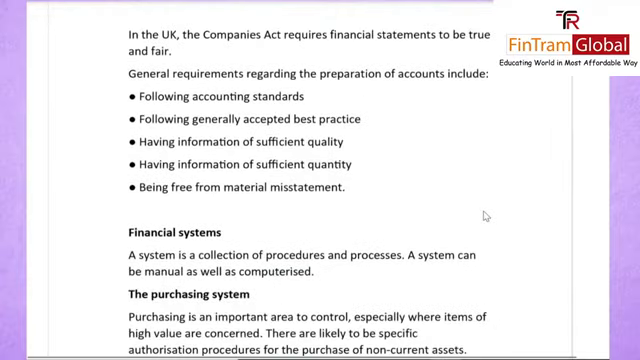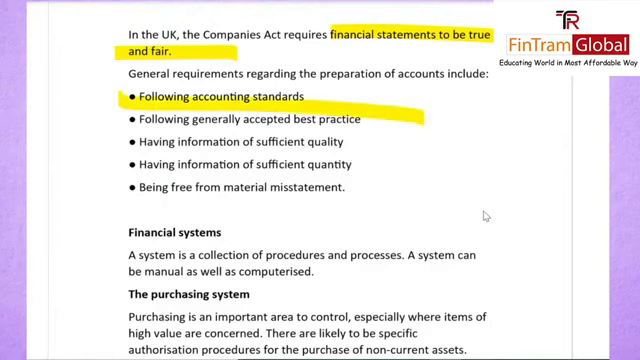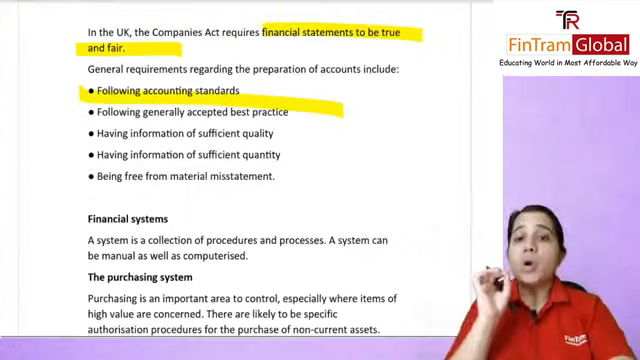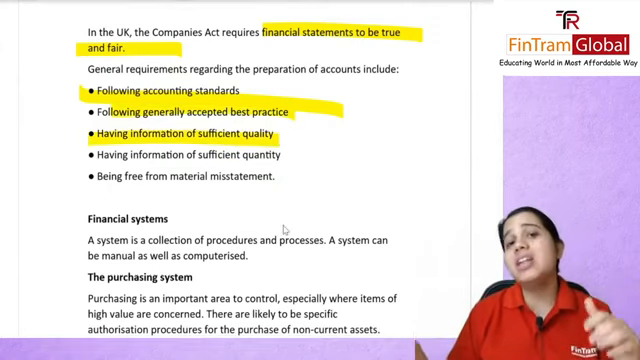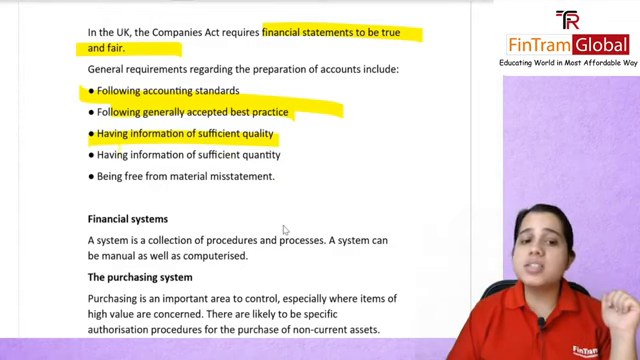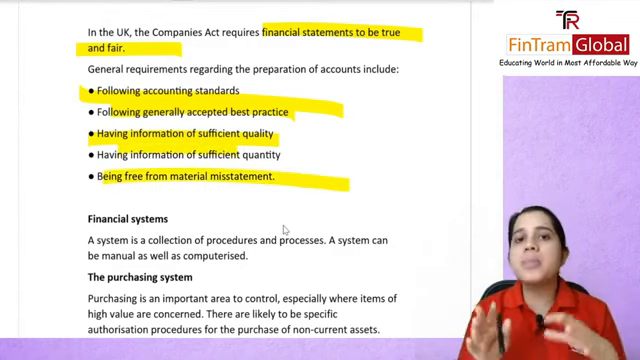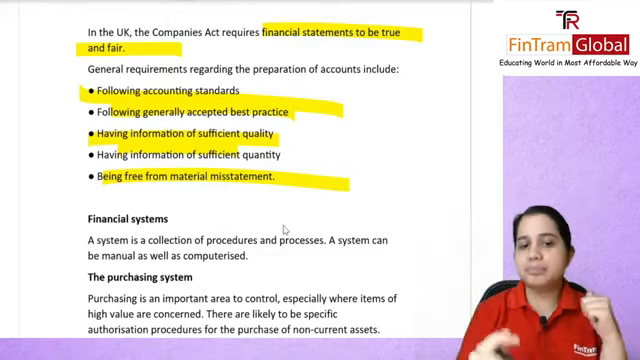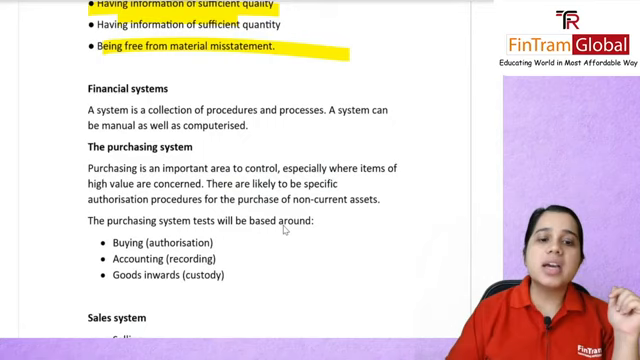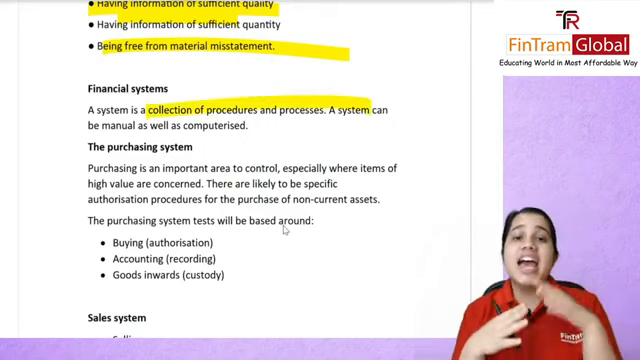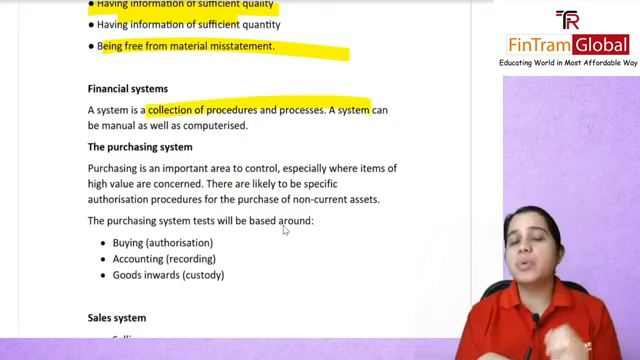Now in the UK, the Companies Act requires that the financial statements be true and fair. And there are some requirements: you need to follow accounting standards, and you need to follow generally accepted best practice. You need to make sure that you have information of sufficient quality and quantity, and that it is free from any material misstatement. Then we talked about the financial system, wherein we said a system is a collection of procedures and processes, and a system can be manual as well as computerized.